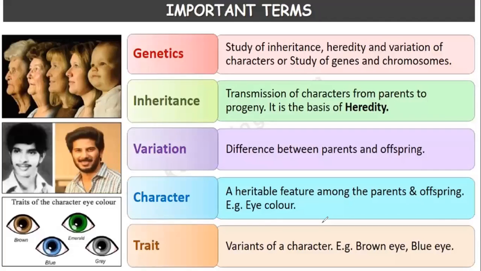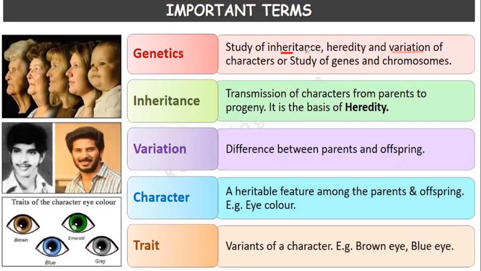The first term is genetics. What is genetics? Genetics is a branch of biology under which we study inheritance, heredity, and variation.